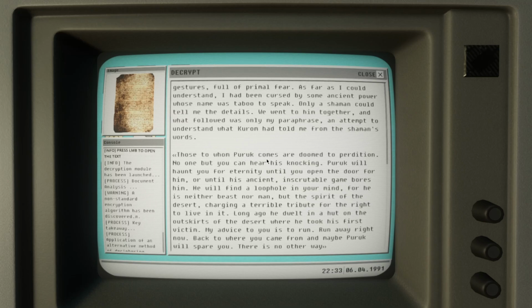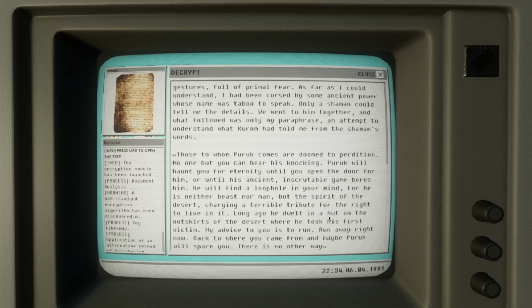Those to whom Parak comes are doomed to perdition. No one but you can hear his knocking. Parak will haunt you for eternity until you open the door for him, or until his ancient, inscrutable game bores him. He will find a loophole in your mind, for he is neither beast nor man, but the spirit of the desert, charging a terrible tribute for the right to live in it.